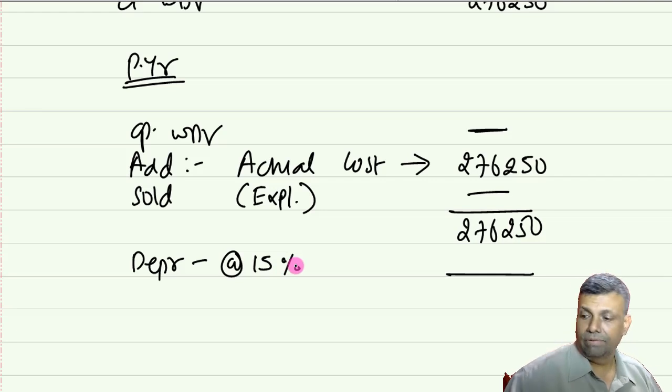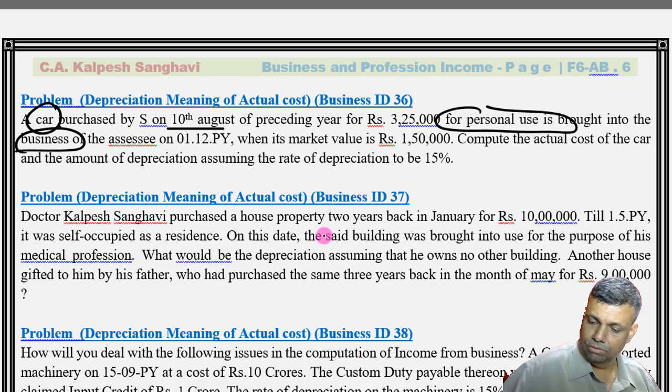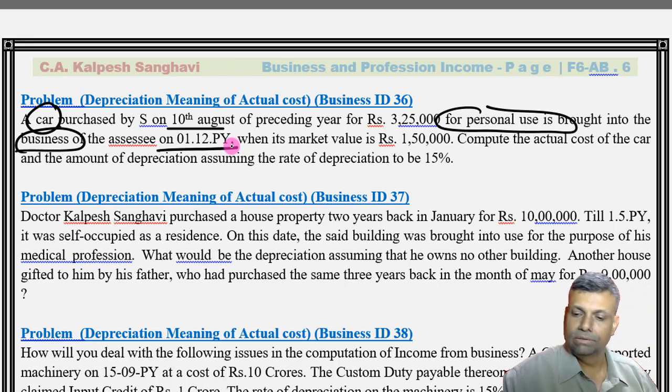Now in the current year, friends, it has been introduced once again, on 1/12 of the previous year. That means in the current previous year, you have used it for business purpose from 1st of December. So it should go for half rate of depreciation in the current year, if at all any.